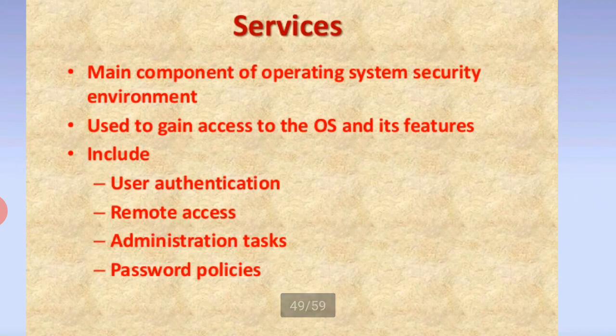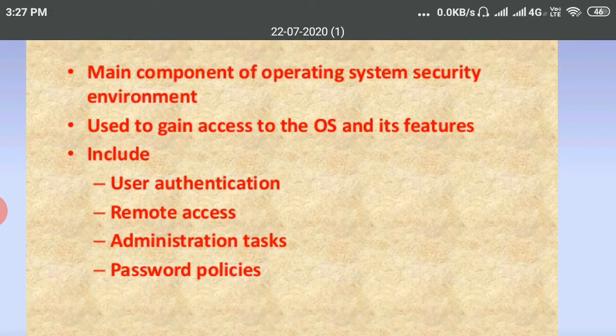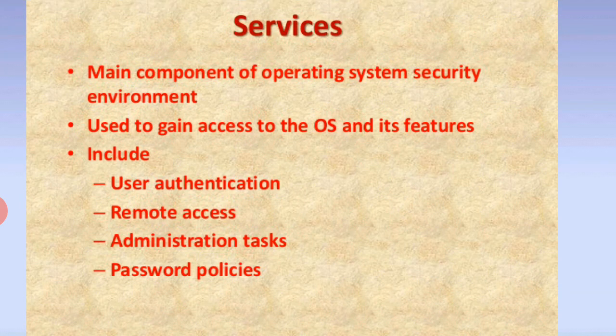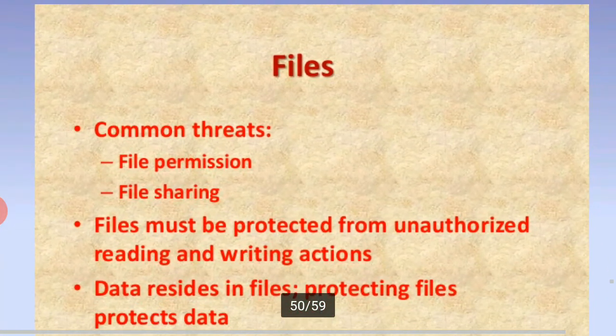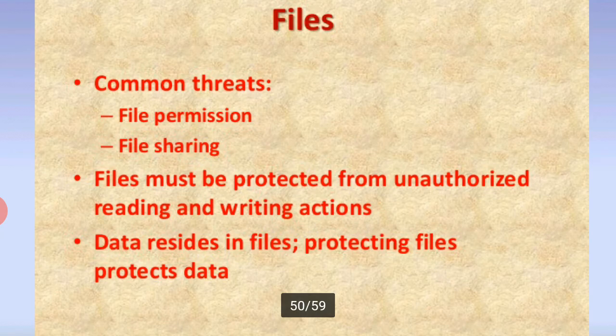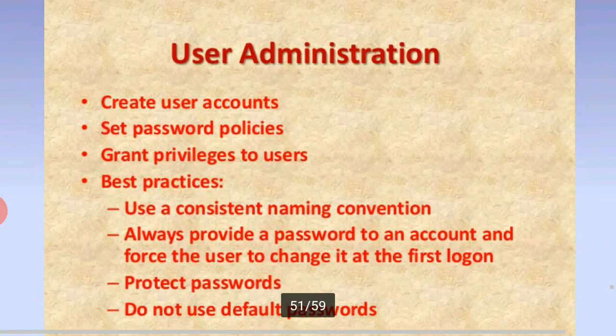Services, main components of the operating system security environment. The user gains access to operating system features, including user authentication, remote access, administration tasks, and password facilities. This is the main service of the operating system. What are files? Common threads are file permissions and file sharing. Files must be protected from unauthorized reading and writing actions. Data resides in a file, and protecting files protects the stored data.